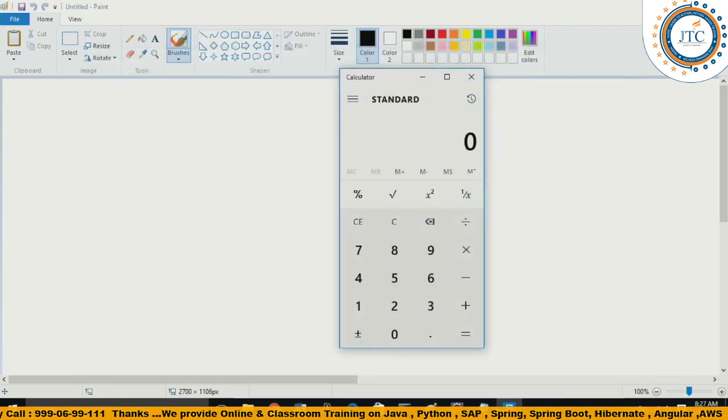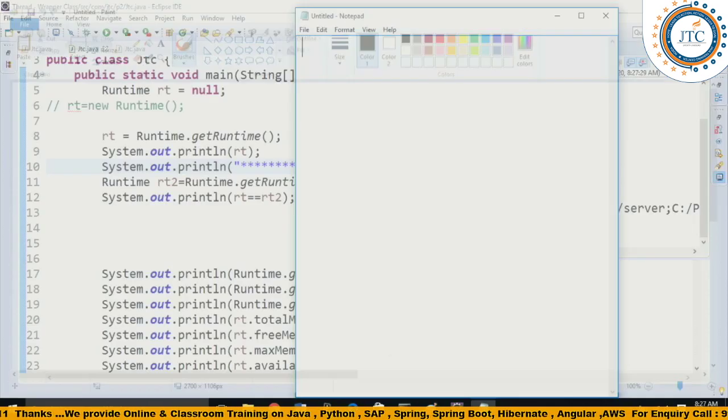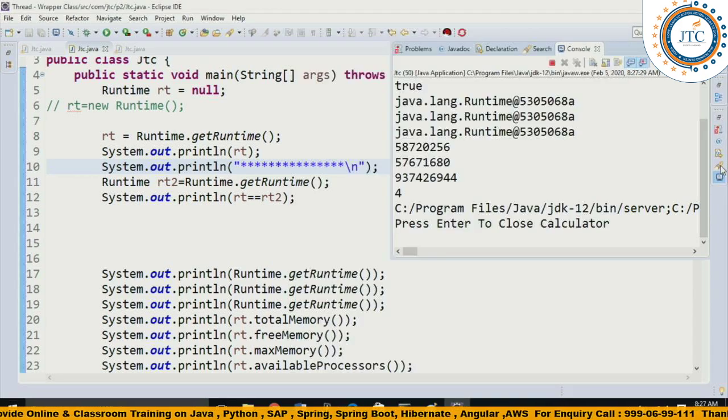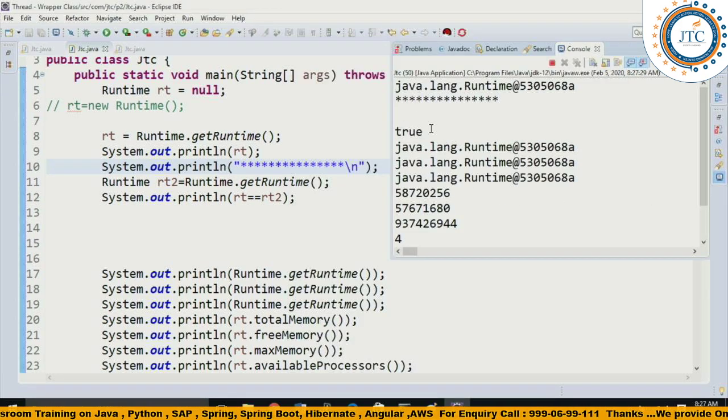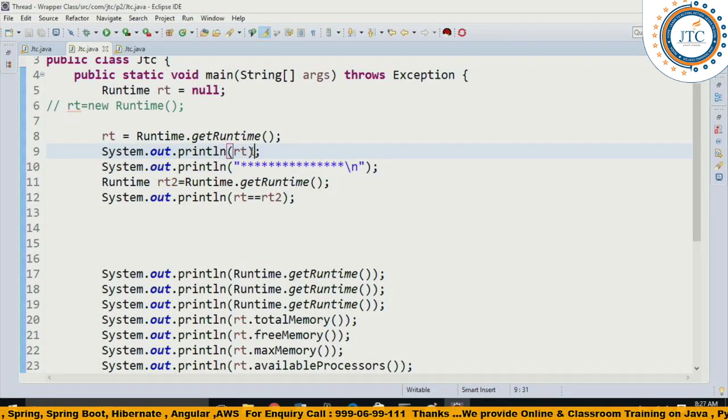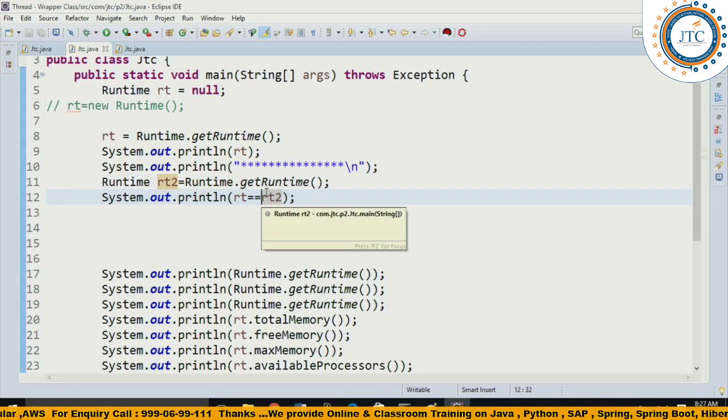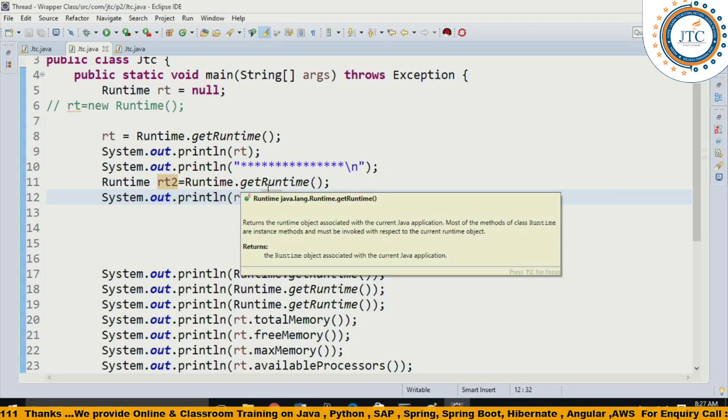Many things are opening here. Why it is opening, I'll show you, but before that, see the output. The very first one is giving true, which means that RT as well as RT2 both represent the same object. That's what the singleton design pattern means. Guys, if you have any questions or doubts, please write them here.